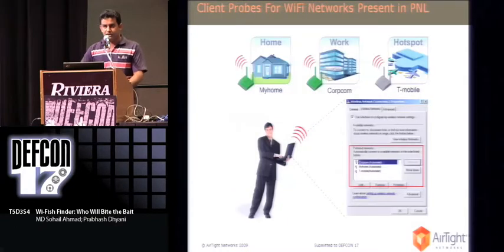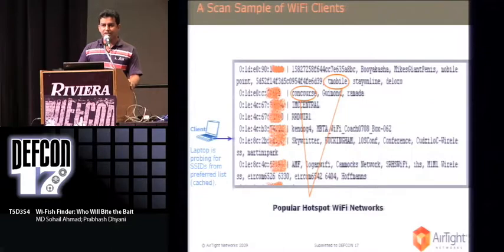So what happens is, you use your Wi-Fi enabled client devices to connect to a Wi-Fi network at your home, then at your workplace, or whenever you visit some hotel or, let's say, an airport, you connect to hotspot Wi-Fi networks. Whenever you connect your client device to a Wi-Fi network, the memory of that Wi-Fi network gets saved into your client device, and wherever you go, your client keeps on looking for the presence of those Wi-Fi networks, right? That's the reason why these clients were found to be probing for multiple SSIDs.